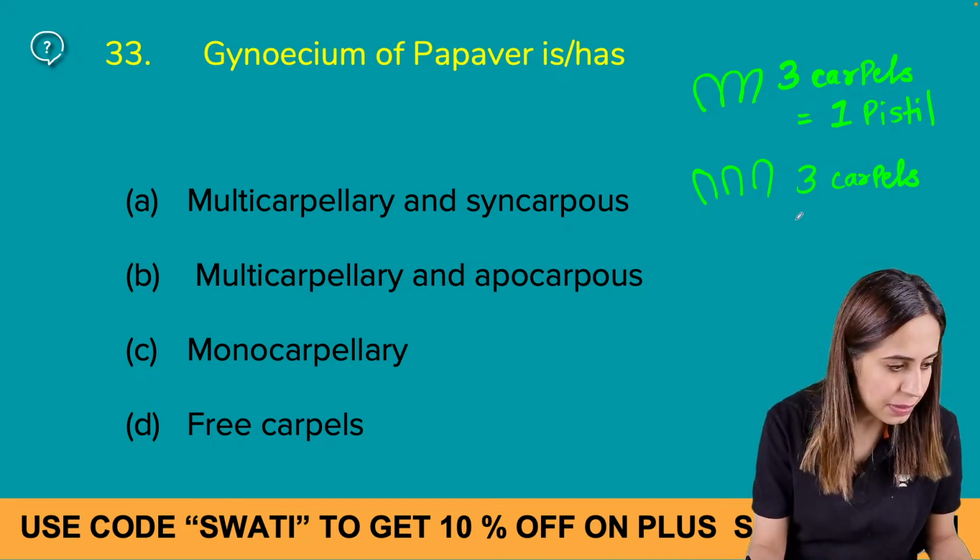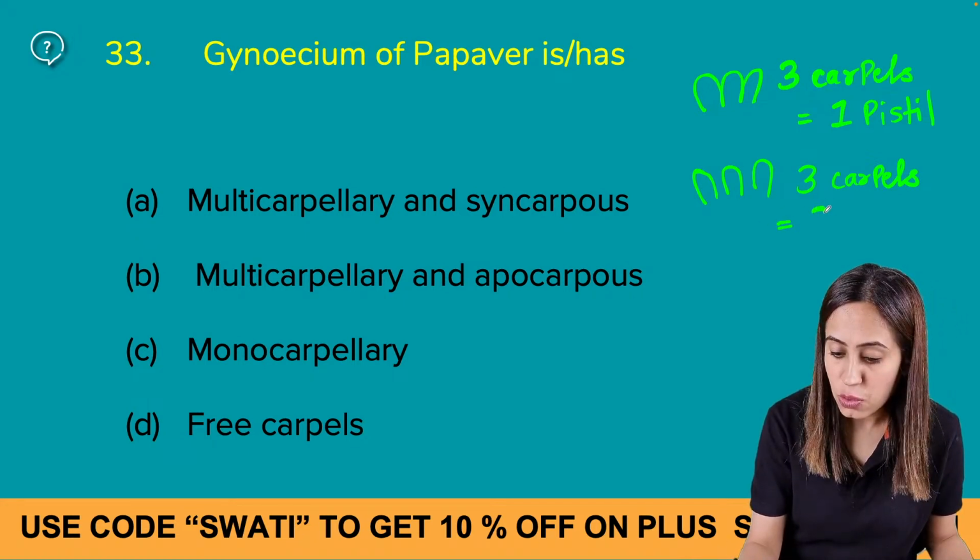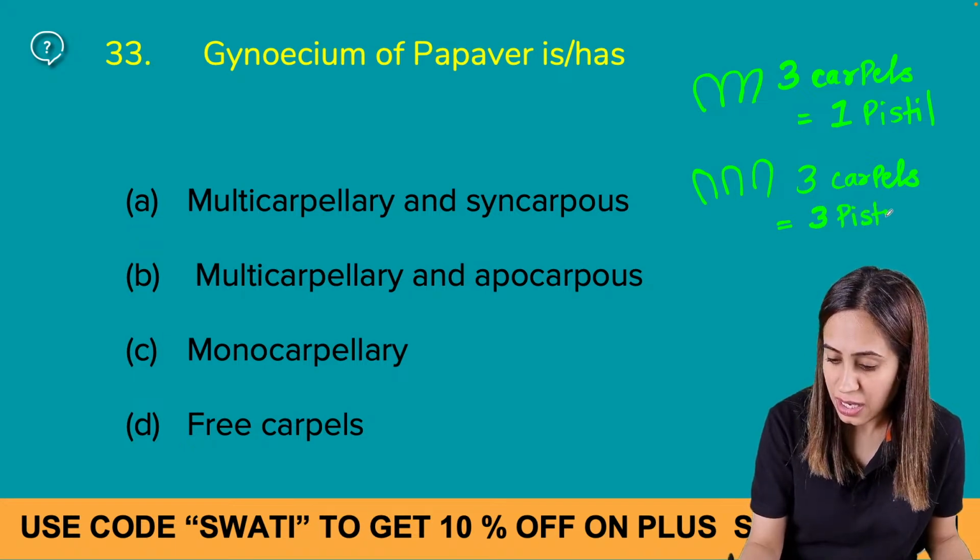So 3 carpels are now equal to 3 pistils, right?